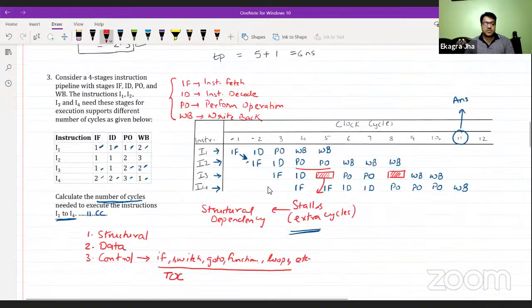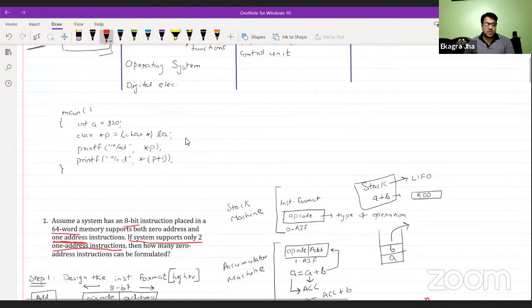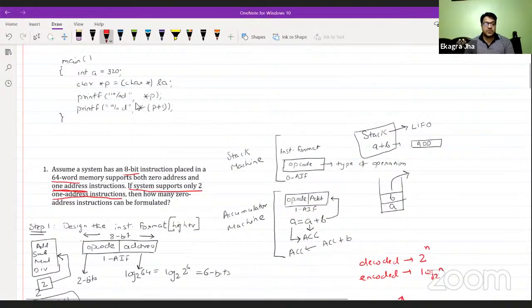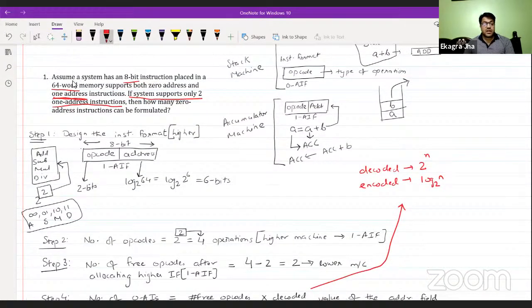Let me ask you question by question. Does anyone have any doubt regarding question number 1? If anyone is facing trouble with question number 1 or the explanation, please let me know.